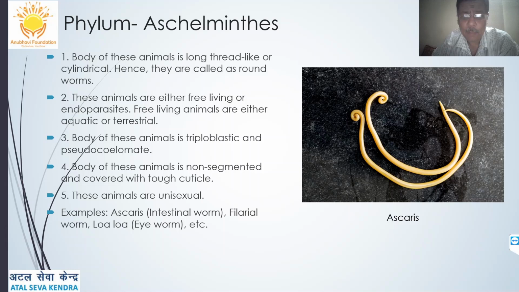Then we have phylum Aschelminthes. These are also called roundworms. They are long thread-like worms. Dear students, you must have heard that children do have worms which are passed along with their stools many times, and you must have also experienced worm infections when you were small children, generally 3 to 4 years of age, and you must have experienced some stomach ache, and with worm infection the doctor must have given some medicine to deworm you.